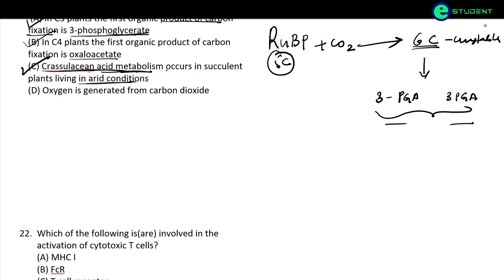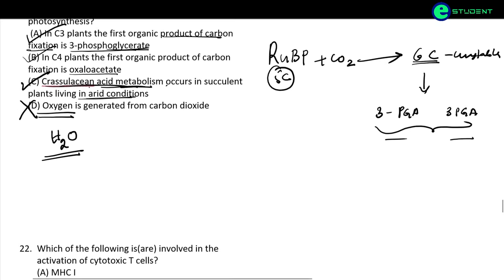D option, oxygen is generated from carbon dioxide. This is absolutely wrong. Oxygen here is produced with the help of H2O. So this is the wrong option. Here A, B and C are the correct options.